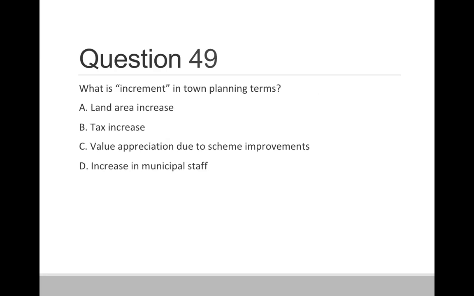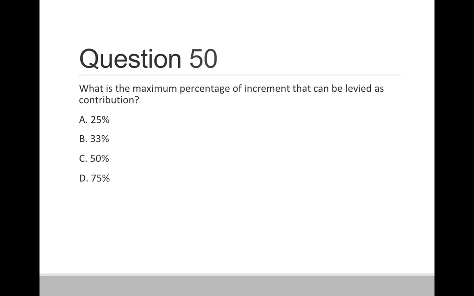Question 49. What is increment in town planning terms? Option A, land area increases. Option B, tax increases. Option C, value appreciation due to scheme improvements. And option D, increase in the municipal staff. So correct answer is option C, that is value appreciation due to scheme improvements. Whenever facilities are provided for a land after reconstitution, the value of that land increases, which is called the increment.